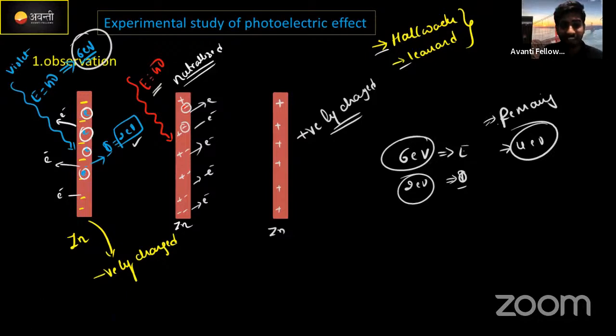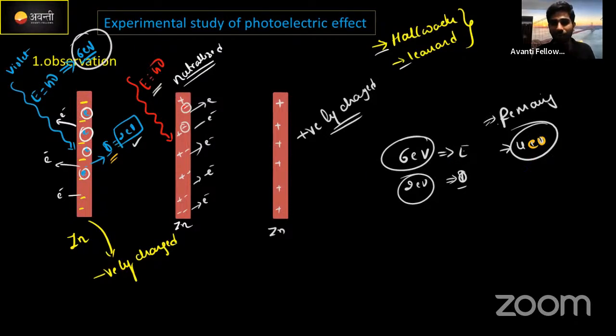The remaining energy, what happens to it? I told you that for an electron to come out from the metal surface, it requires energy, that is the work function, and then it comes out, that's it. If it wants to move a further distance, it needs some amount of energy, correct? That energy is supplied as kinetic energy using this remaining energy.